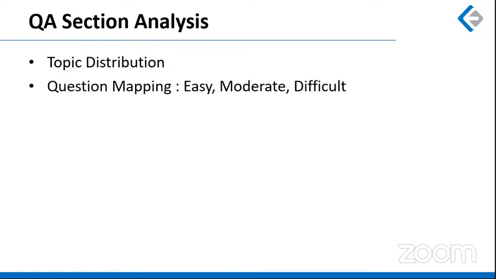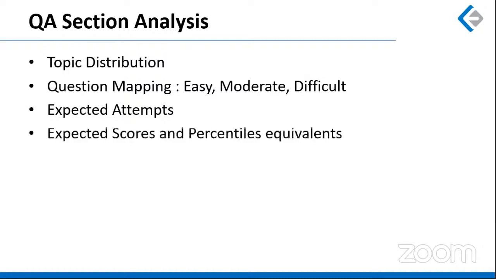This will be followed by question mapping in terms of classification of questions in 3 difficulty levels, which is easy, moderate, and difficult. We will be looking at expected attempts. Having discussed the difficulty level of various questions, we try to arrive at what should be the ideal attempts in this paper. And finally, we discuss the scores and their equivalence in terms of percentiles. So let's begin with topic distribution.